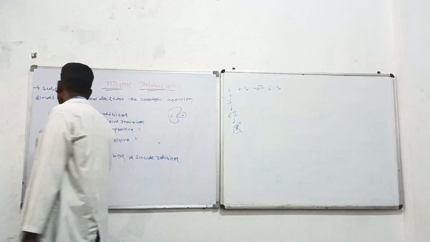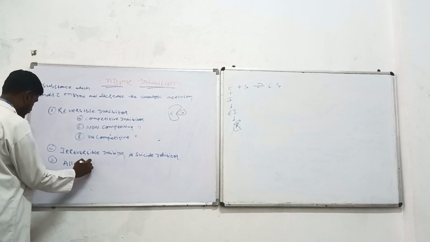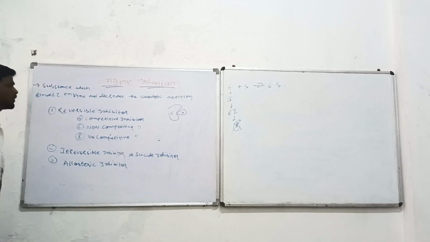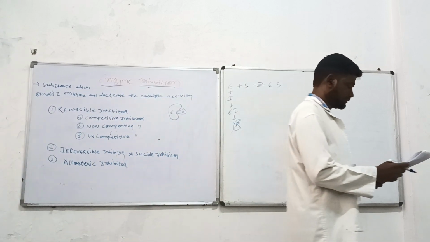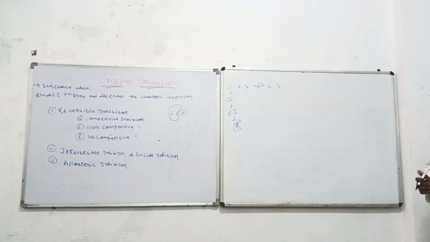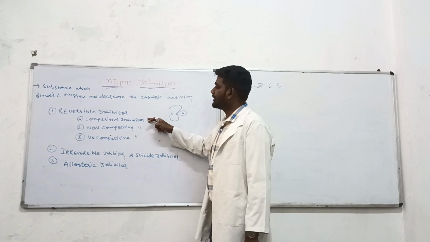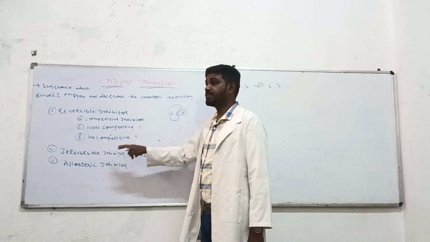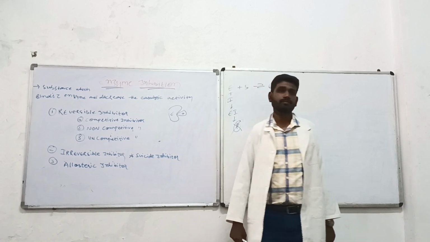Now, the third category is the allosteric inhibitor. Okay? So how many are in reversible? Competitive, non-competitive, uncompetitive. Irreversible, okay? In this there is a special category called the suicide inhibitor. Third category is the allosteric inhibitor.